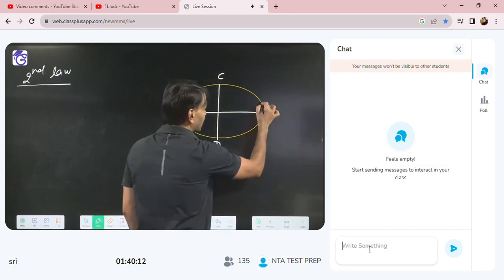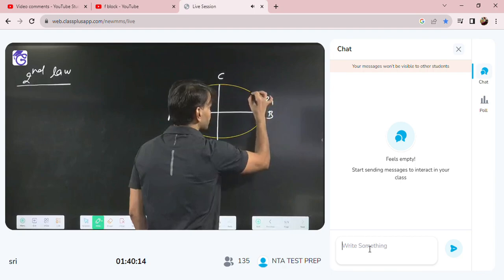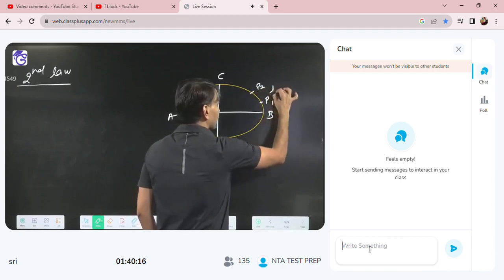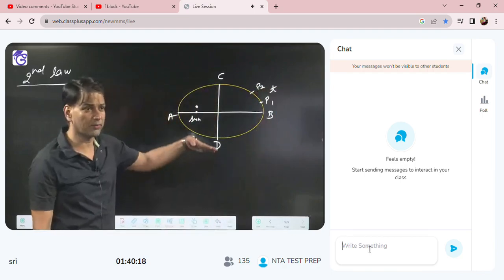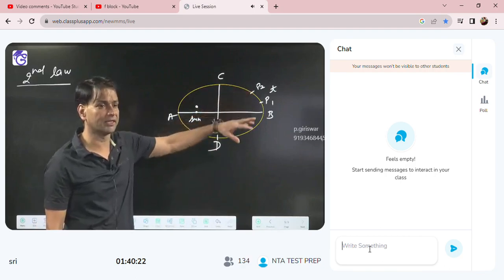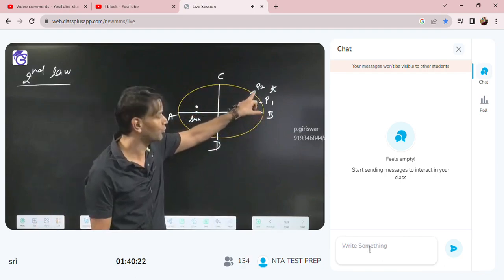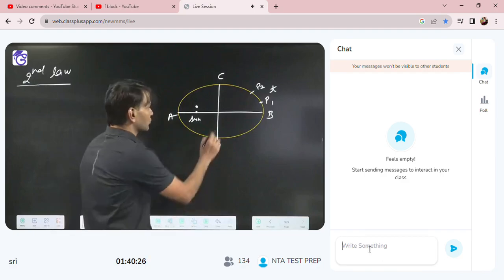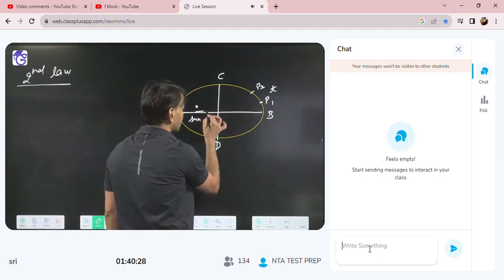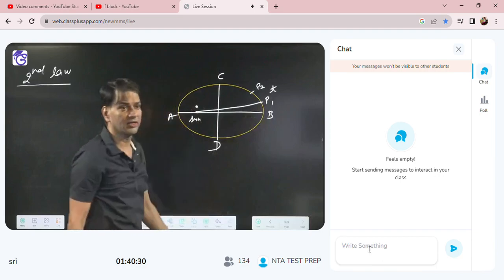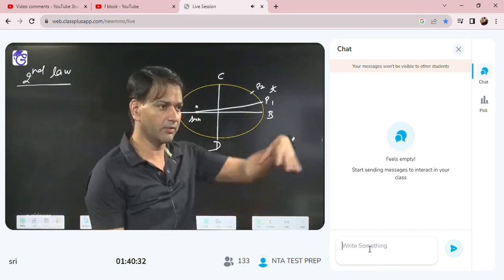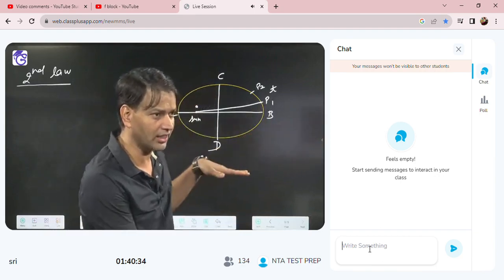Like the planet is going from P1 to P2 in the time t. So join the sun with the planet. When the planet is at P1, you join the line SP1.